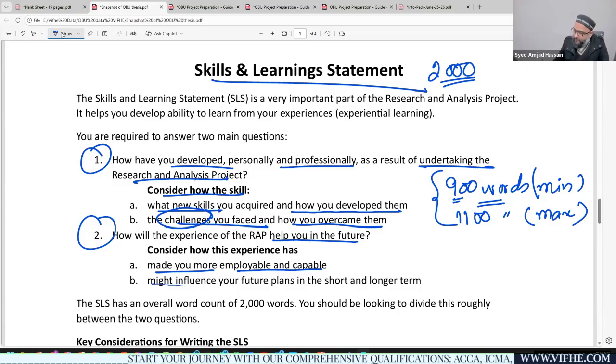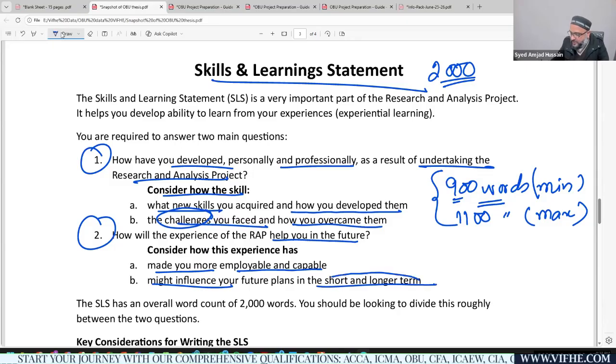Again, it might influence your future plans in the short term and long term. How is this project, or this qualification, going to impact your future? For example, if you are planning to move to the UAE, the UAE is considering a bachelor degree a minimum prerequisite for a skilled worker employment visa, or you might be planning for an MPhil or MS qualification further. For that, you need a bachelor degree, and this is going to fulfill that criterion.